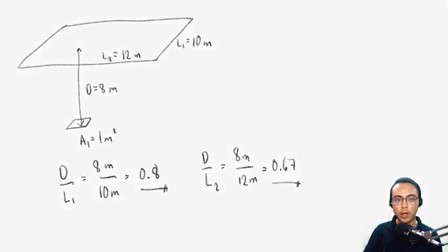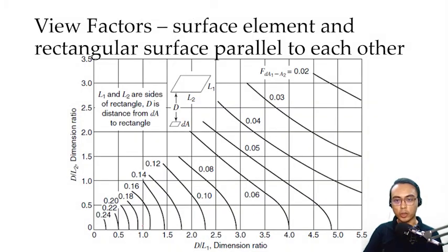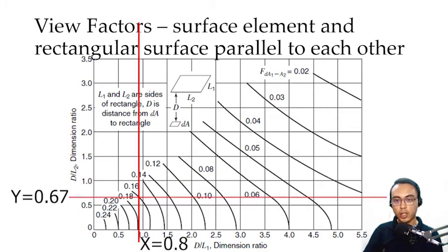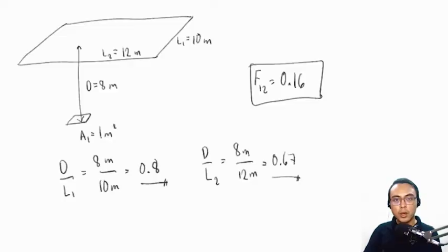Let's take a look at the graph. Here we have our graph. So let's first look for the y value, that is d over L2, 0.67. It's somewhere in here, 0.67. And then for the x value, that is 0.8, it's somewhere in here. So we simply have to look for the intersection between these two lines. So based on our projection, the value of f12 is 0.16. That is how we utilize those graphs in order to determine the view factor.